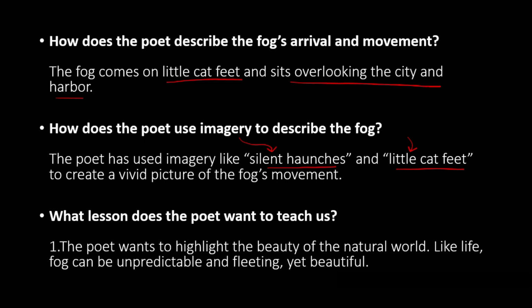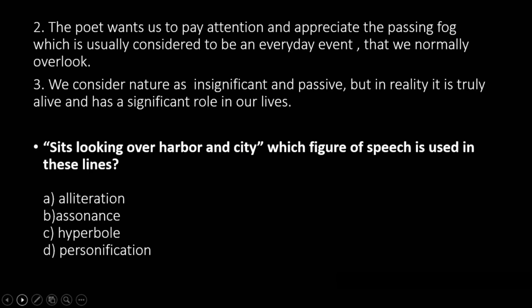What lesson does the poet want to teach us? Again, this is an important question. The poet wants to highlight the beauty of the natural world. Like life, fog can be unpredictable and fleeting, yet beautiful. Though it does not stay for a long time, yet it is beautiful.